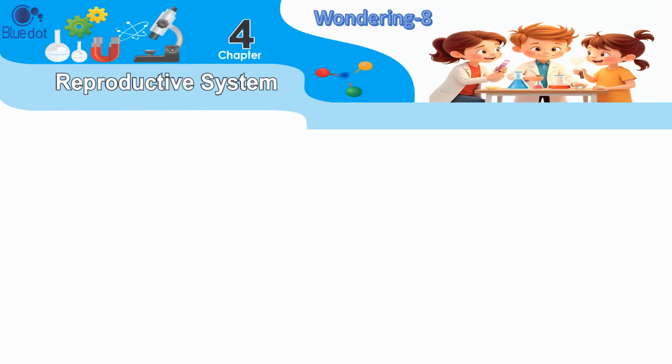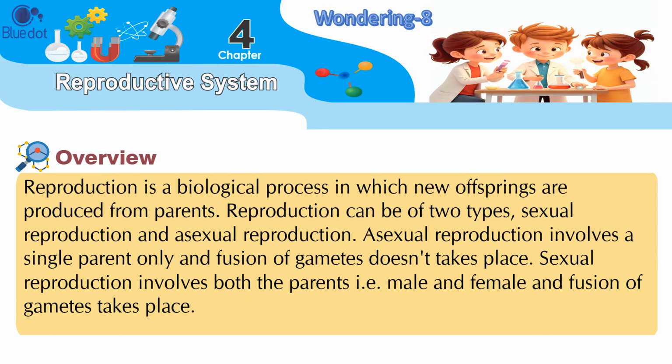Chapter 4. Reproductive System. Overview. Reproduction is a biological process in which new offspring are produced from parents. Reproduction can be of two types: sexual reproduction and asexual reproduction. Asexual reproduction involves a single parent only and fusion of gametes doesn't take place. Sexual reproduction involves both the parents, i.e., male and female, and fusion of gametes takes place.